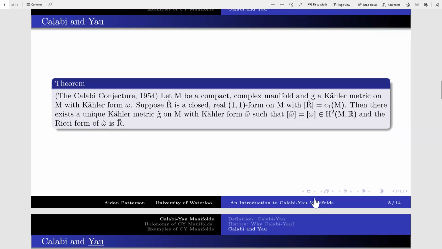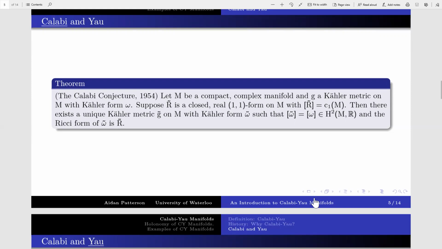All right, so here is the Calabi conjecture. So the gist is this. One chooses a representative R tilde from the first Chern class. Then one can find a metric G tilde whose associated 2-form, omega tilde, is cohomologous to the original Kähler form, and whose Ricci form is R tilde. You can easily see how this would specialize to Calabi-Yau manifolds.